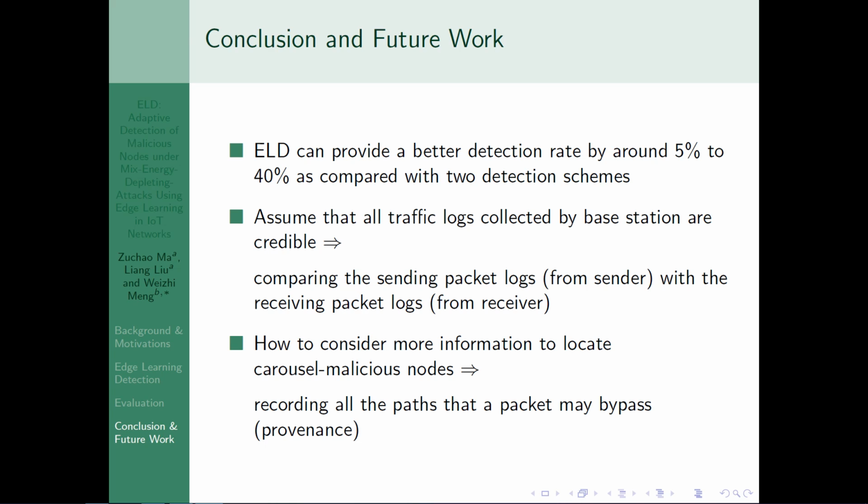And we also consider how to detect carousel malicious nodes by using more information, because the performance of ELD in detecting this kind of attack is not so good. And we decided to solve it by recording all the paths that a packet may pass. And this is the mechanism called provenance.